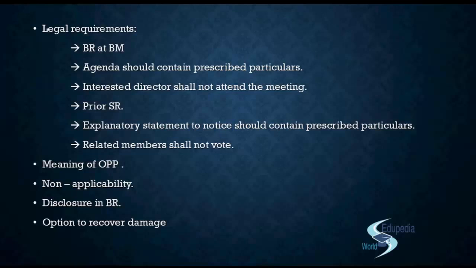And if the director or employee has been found guilty, right, if there is a contravention of section 188, then they are liable to certain punishment as well, as per the act. The punishment would be imprisonment of 1 year or a fine that would extend from 25,000 rupees to 5 lakh rupees, or both combined.